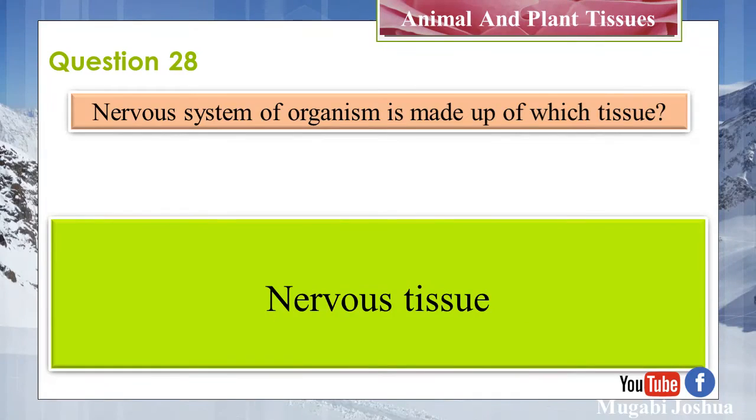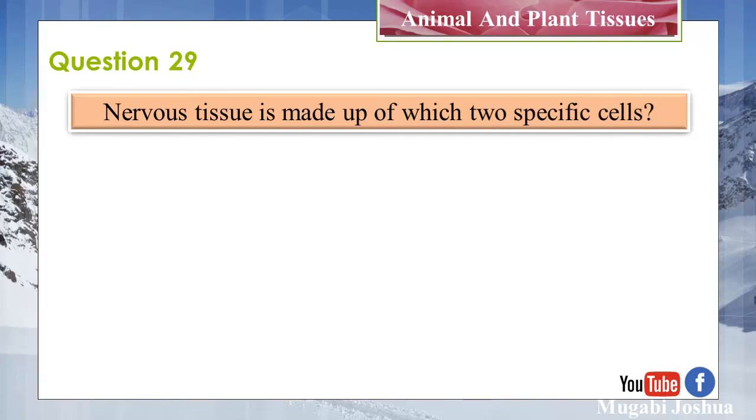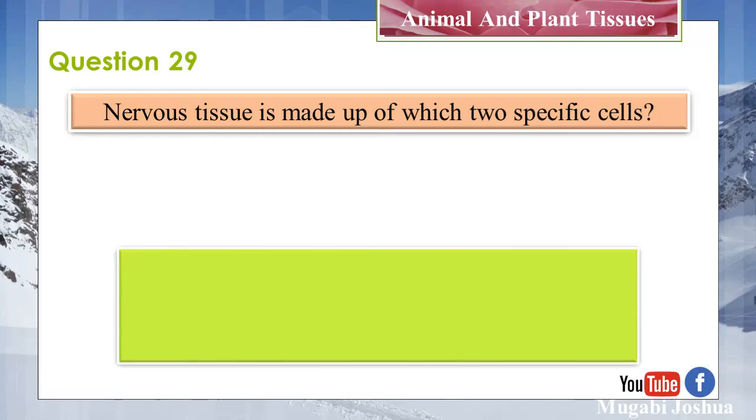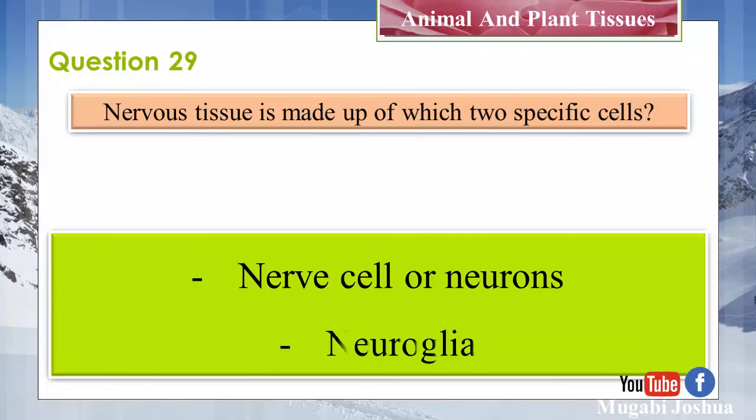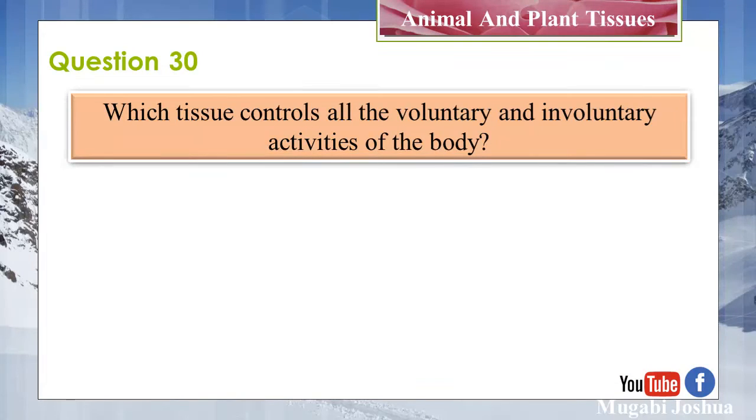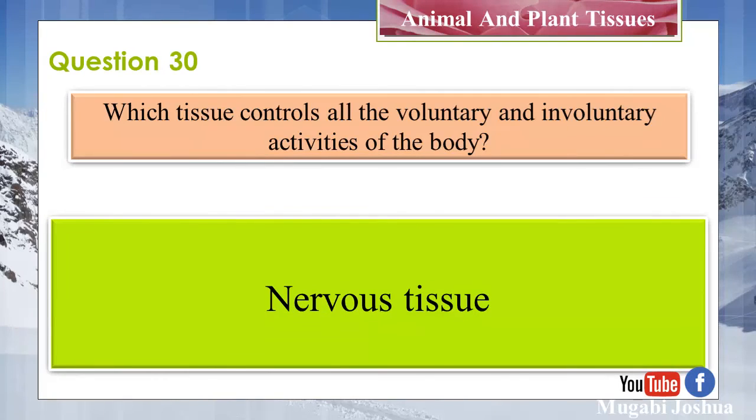Nervous tissue. Question 29. Nervous tissue is made up of which two specific cells? Nerve cell or neuron and neuroglia. Question 30. Which tissue controls all the voluntary and involuntary activities of the body? Nervous tissue.